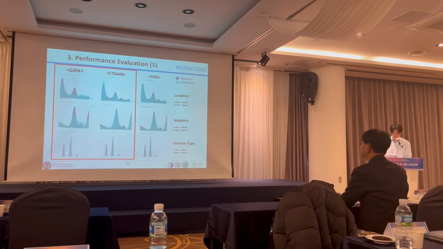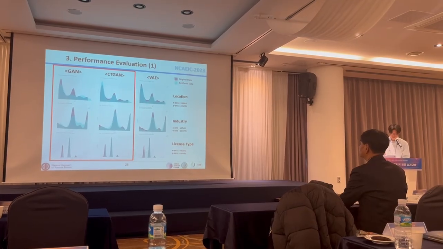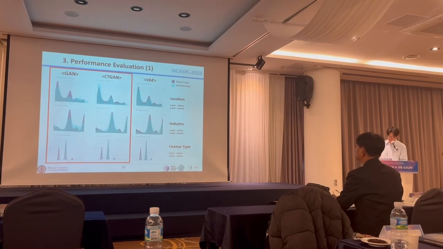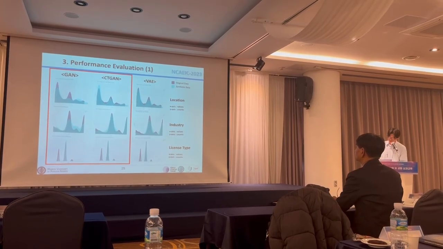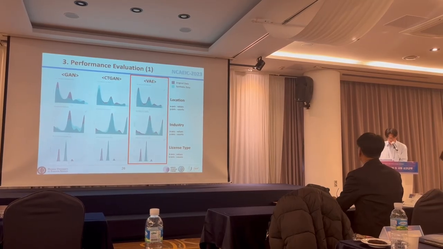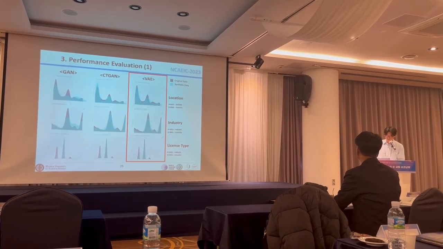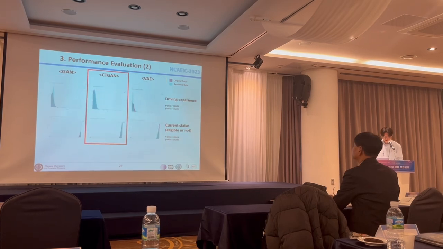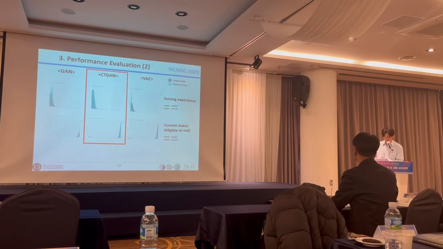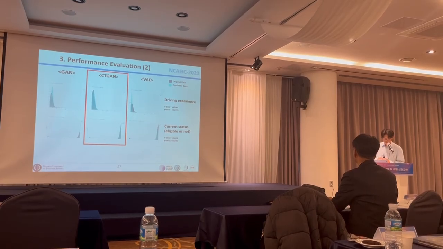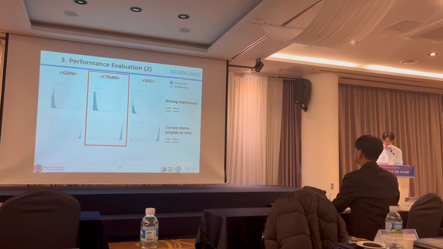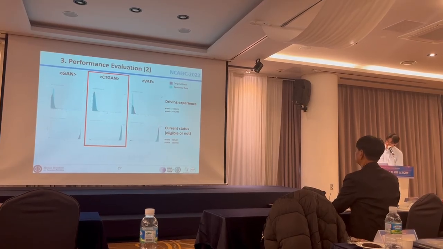Looking at GAN and CTGAN first, we can see that they follow the distribution well for each column. However, CTGAN follows the raw data distribution more closely than GAN. VAE also follows the distribution fairly well for the three columns. Additionally, we analyzed the distribution for the biased columns, driving experience and current status, which have a wide or narrow spectrum. Likewise, CTGAN follows the distribution well.